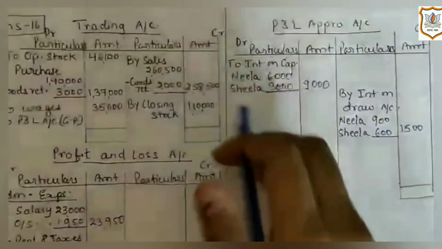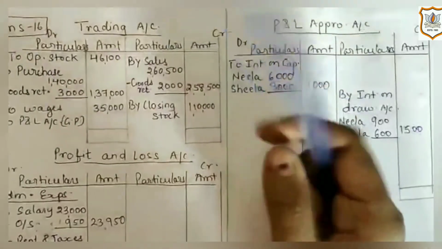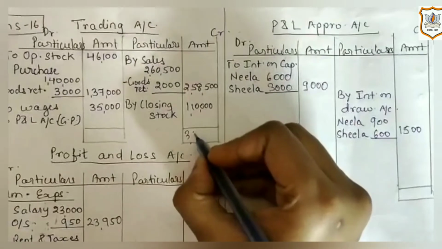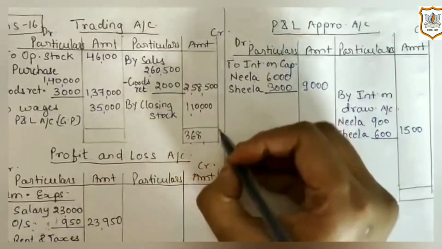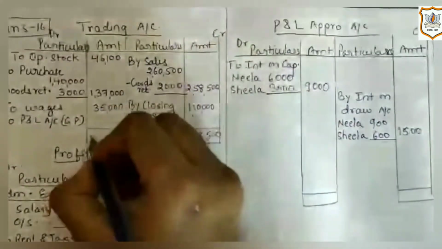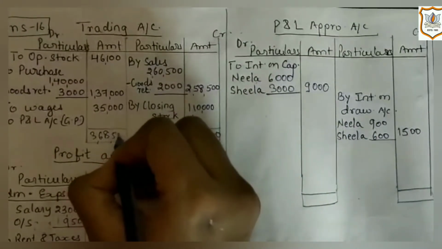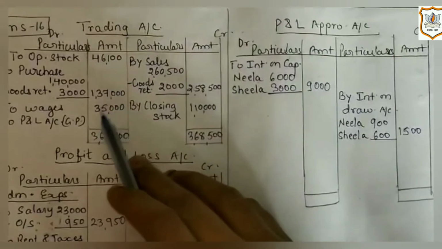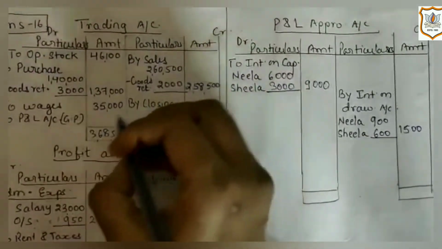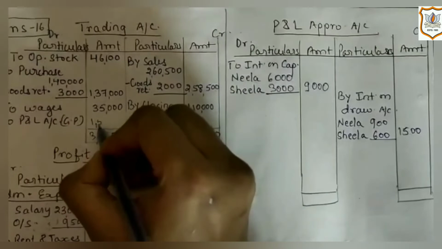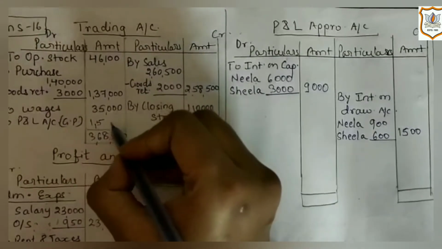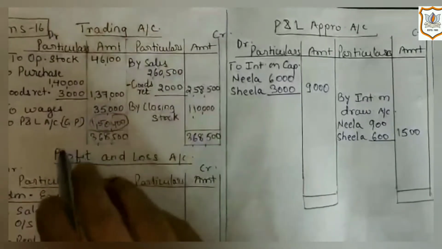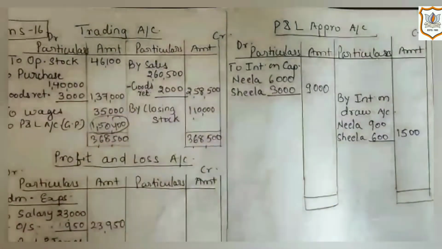So first we will close trading account. Here total of credit side is more. So first we will write total, which is 3,68,500. And difference will appear on debit side, which is gross profit, 1,50,400, which will be transferred to profit and loss account.